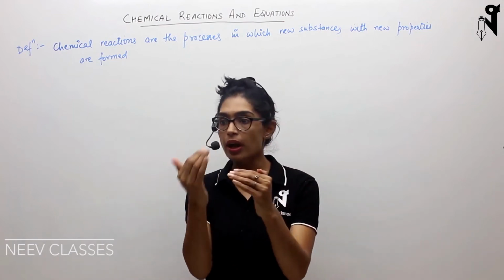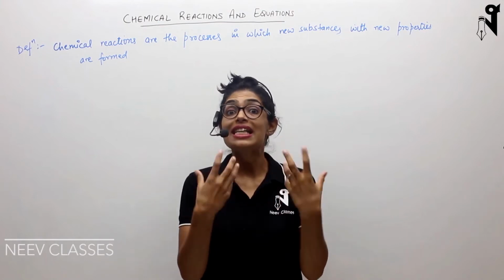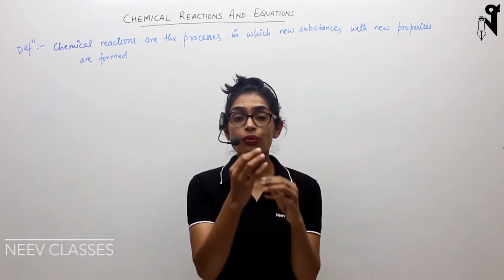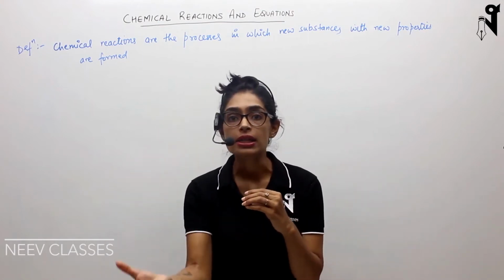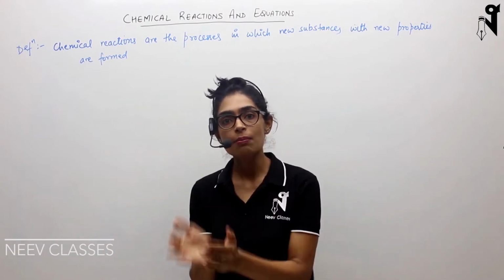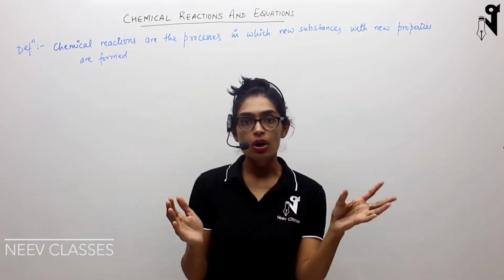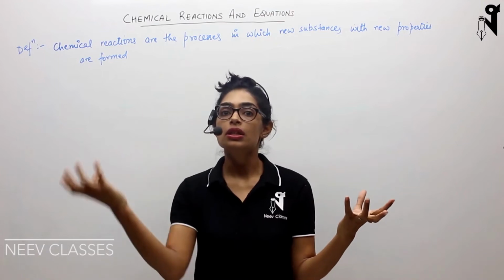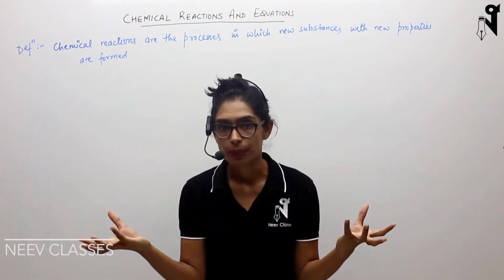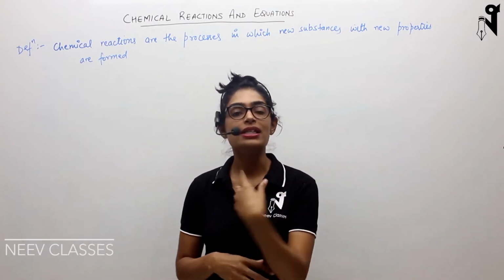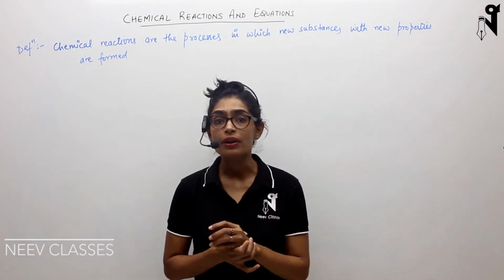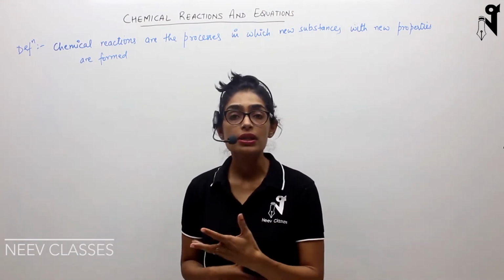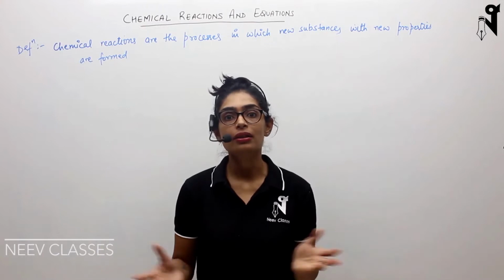Whatever substances are present inside the potato and tomato would have converted into something else. And now the taste of the same potato when it was raw would be different from when it is cooked. Or the same tomato would taste differently. That means what has happened? The properties have changed, the appearance has changed. That is exactly what a chemical reaction means.